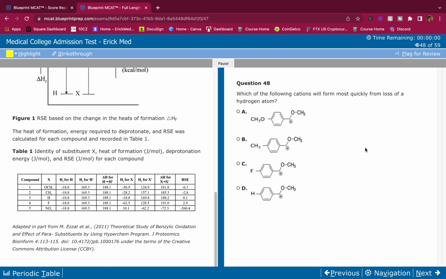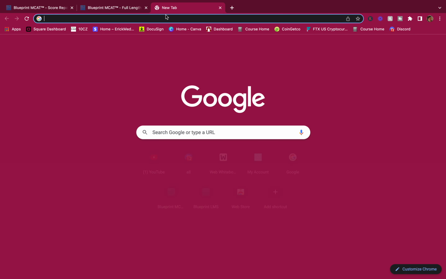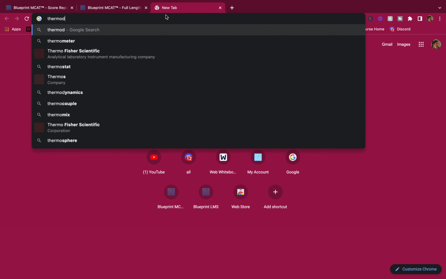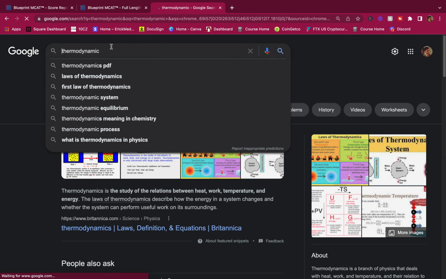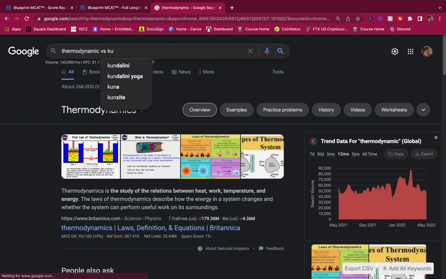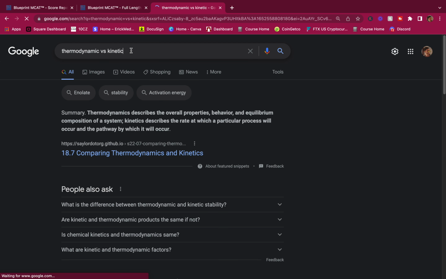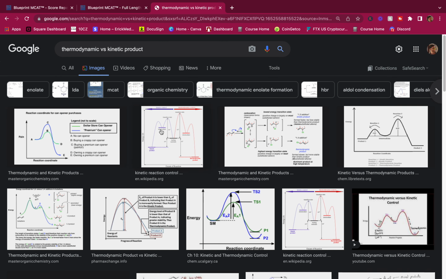and also more stable. You should know that from the thermodynamic versus kinetic product. I'm just going to look it up here so you guys can remember it. Remember, kinetic forms quicker and it's less energy.